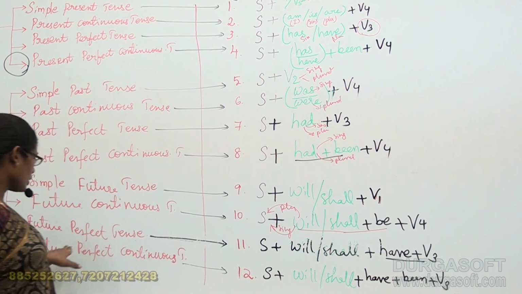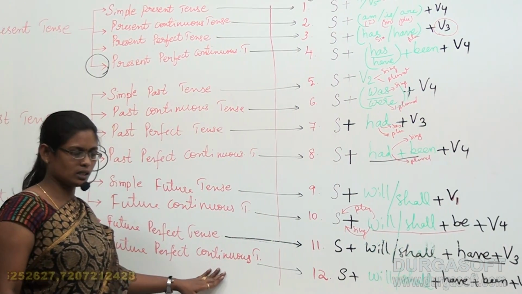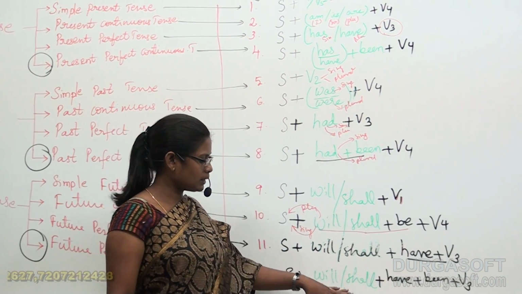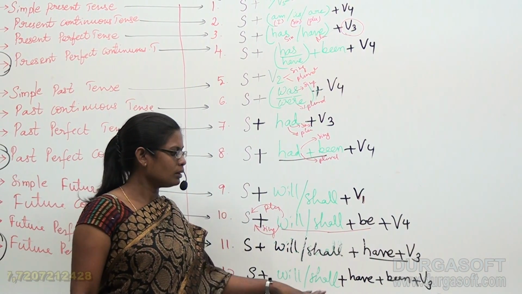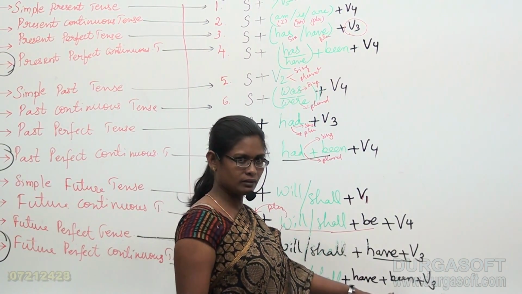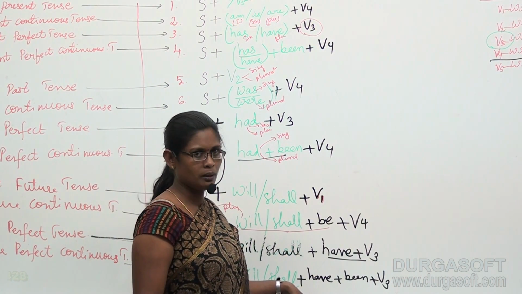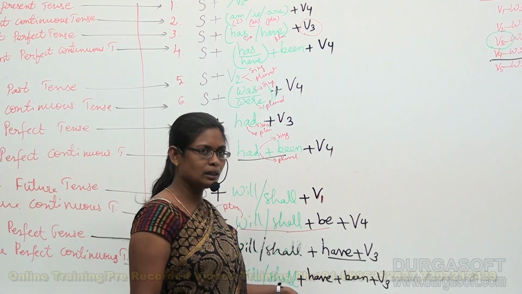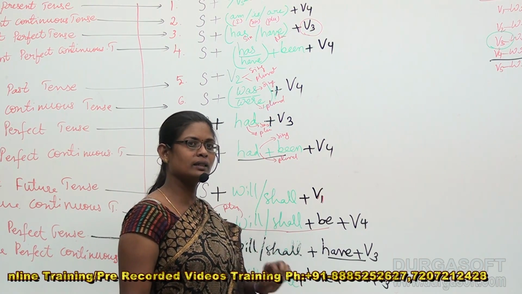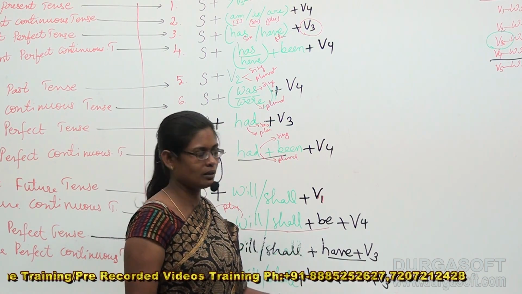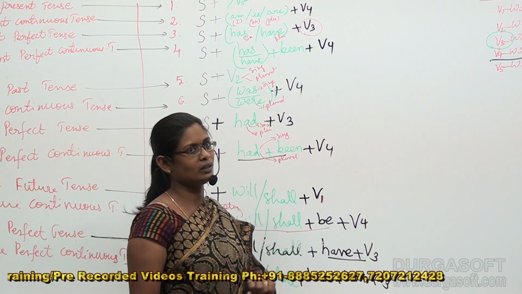In the same manner, in the future perfect continuous tense, subject plus will or shall is quite common, plus have plus been. The been is taking the combination with have here in future perfect continuous tense. That means has and had have nothing to do here, followed by V4.